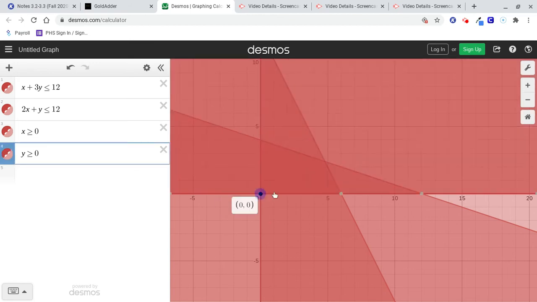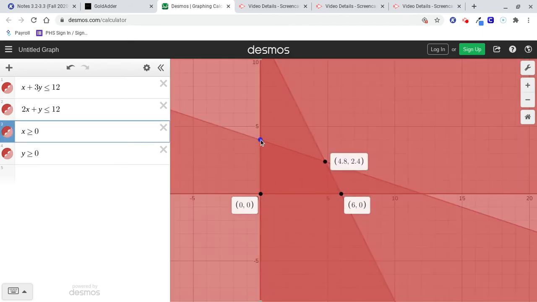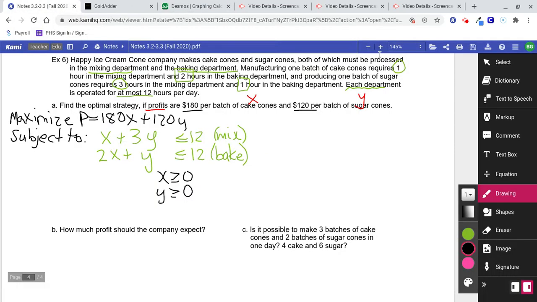So let's grab the corners here. Decimals. Okay, so this is what we have. And let's do a little sketch here.